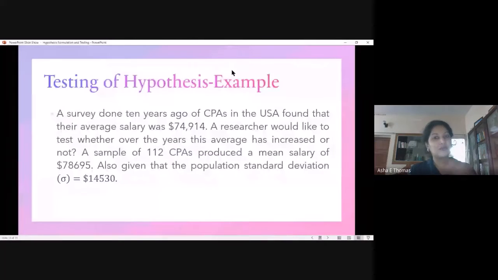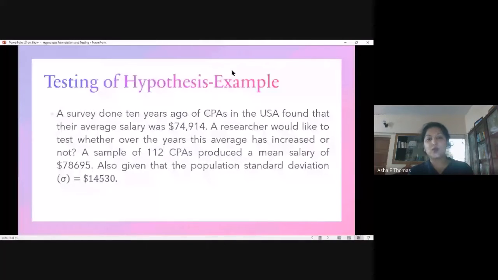That's something we are trying to prove, that it has increased over the period. The standard deviation, based on the previous figures, is $14,530.